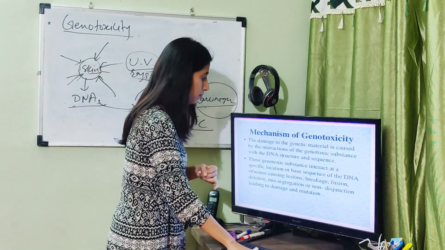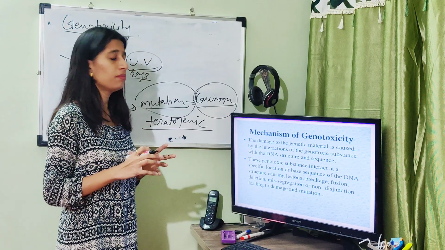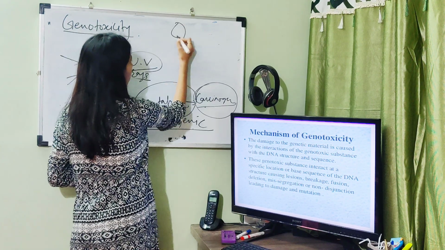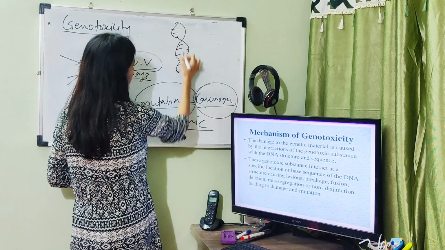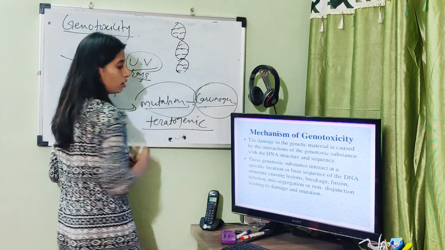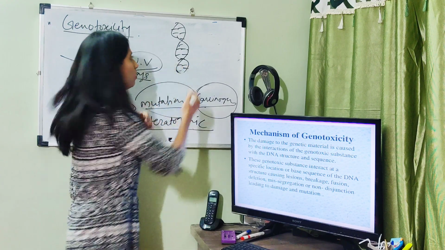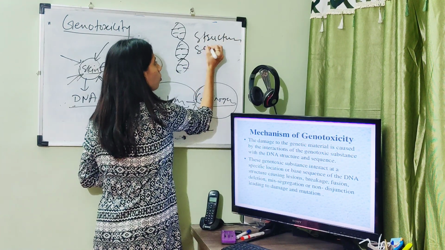Now the mechanism of genotoxicity. The simple mechanism is that they cause damage to the DNA molecule, damaging its structure or its sequence.